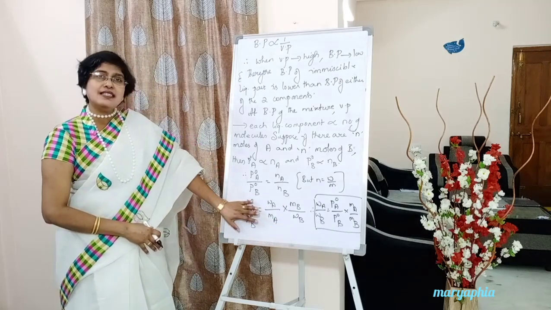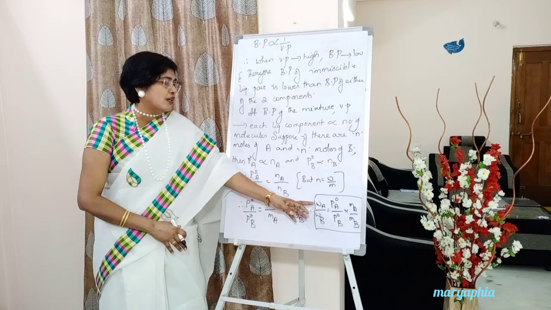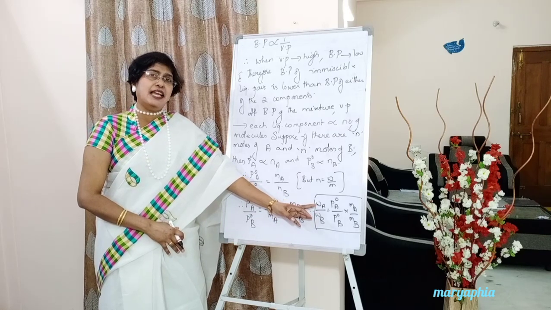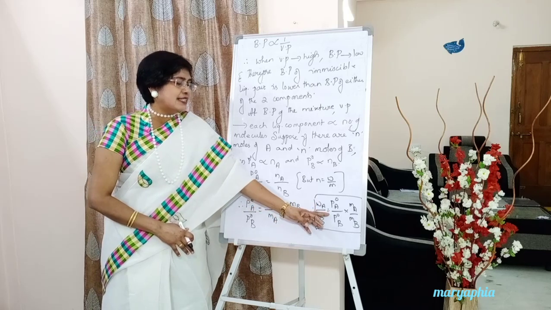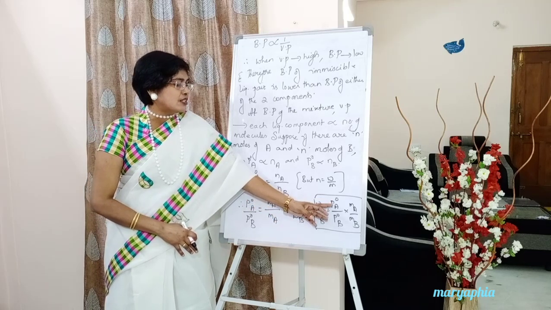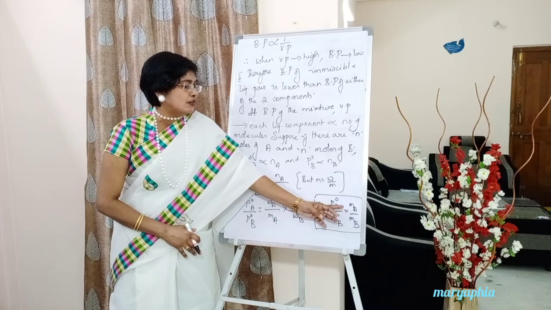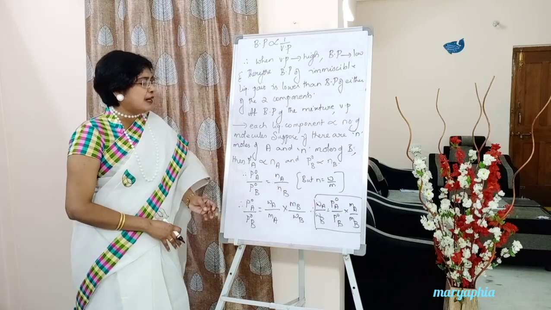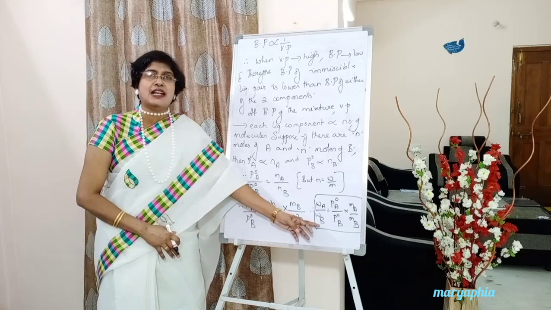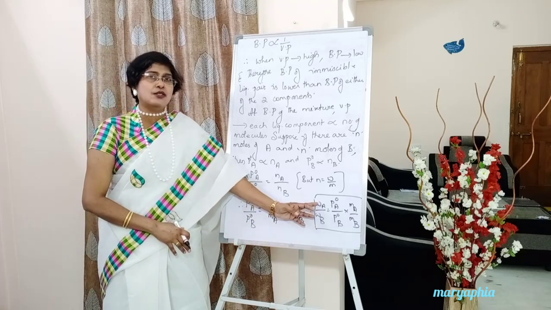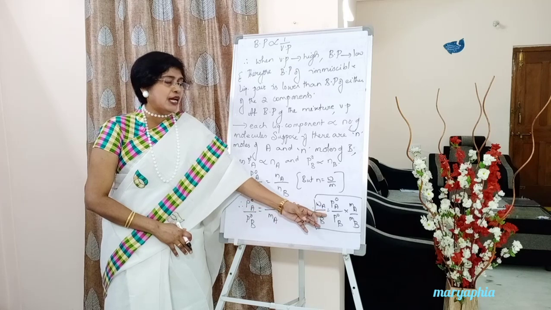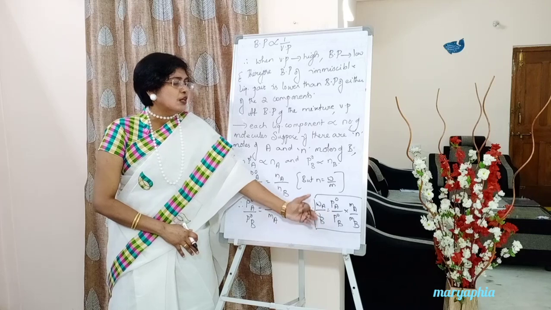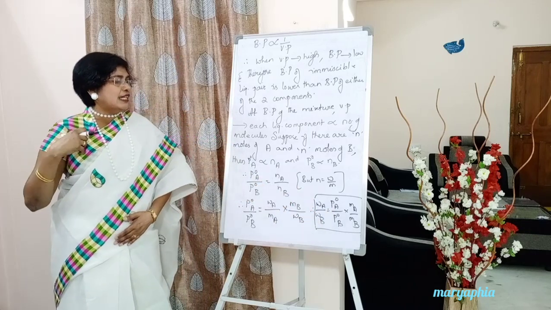So from this expression, write down below: Wa by Wb, the ratio of weights of A and B, is equal to the vapor pressure of A by the vapor pressure of B into Ma by Mb. From this expression we can write that the ratio of weights of A and B will be equal to the vapor pressure of A by the vapor pressure of B into the molecular weight of A by the molecular weight of B.